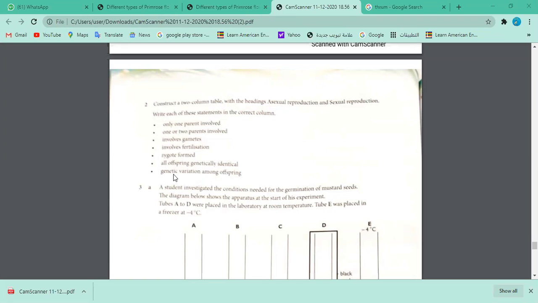Can I do this? Yeah, please go ahead. Yes. Genetic variation among offspring. This is sexual reproduction. Yeah, genetic variation among the offspring. Yes, true, because there's meiosis and this will definitely take place. And yes, okay. What about next question?